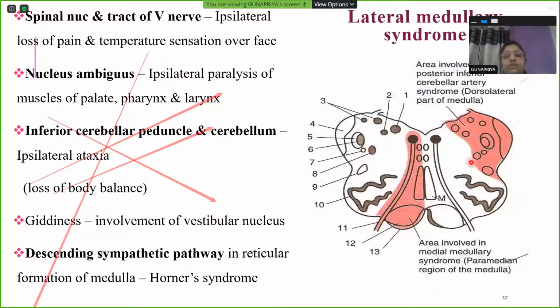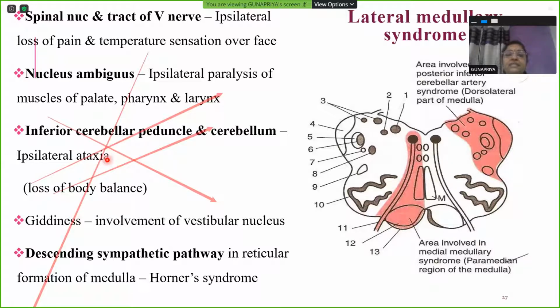Nucleus ambiguus will be involved. So you will have ipsilateral paralysis of muscles of palate, pharynx, and larynx. Inferior cerebellar peduncle also will be involved. So inferior cerebellar peduncle and cerebellum, which is very close by, will be involved, resulting in ipsilateral ataxia.